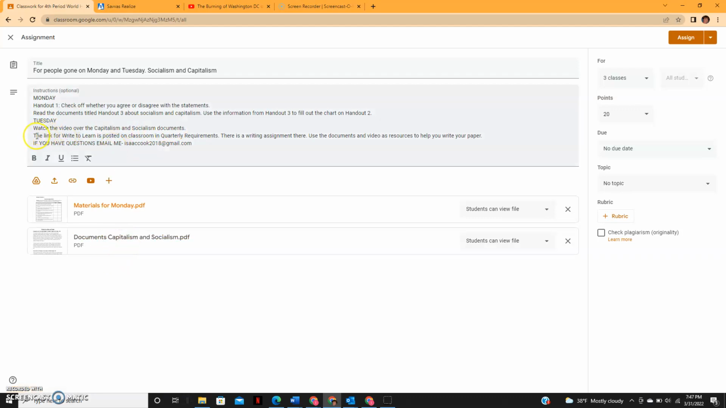And then there is a link for the Right to Learn. You will be doing a writing assignment that is on Classroom right now, I think. It's called Right to Learn. It's under the quarterly requirements tab in Google Classroom if you can't find it. There is a writing assignment there. The details for it are all on that Right to Learn site.